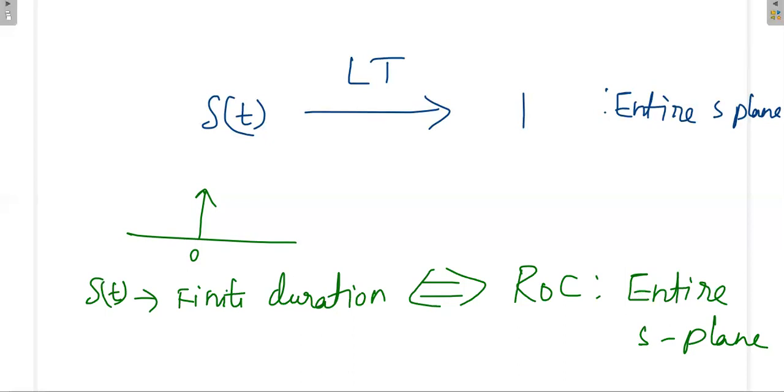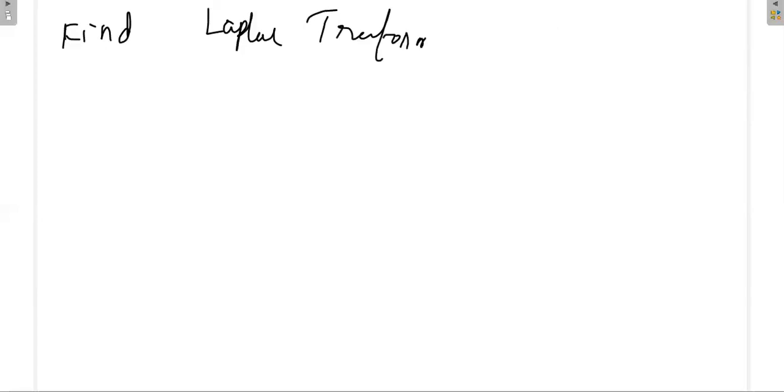Next, find the Laplace transform of x of t is equal to r t. That means the ramp signal. For the ramp signal, what is the ROC? We know that the ramp signal is an unstable signal, but even though it is unstable, we can calculate the Laplace transform.